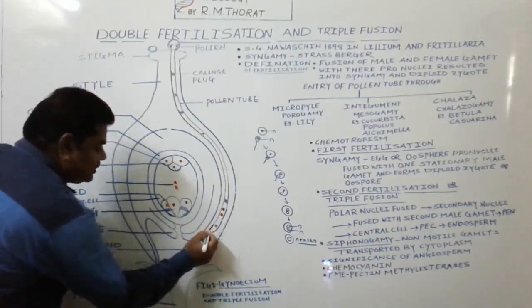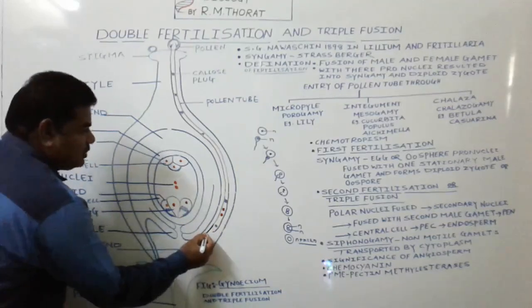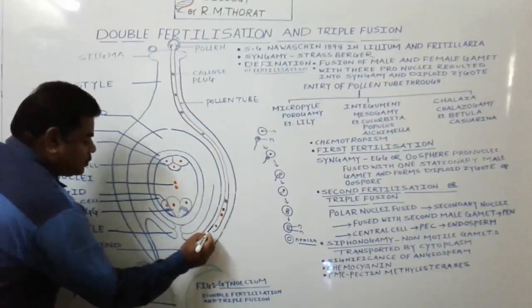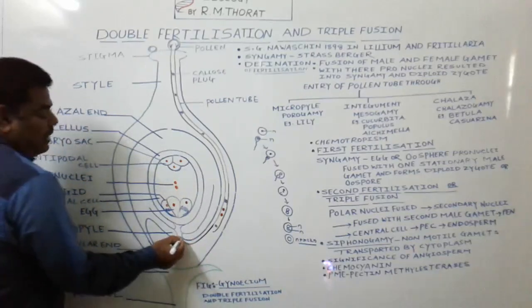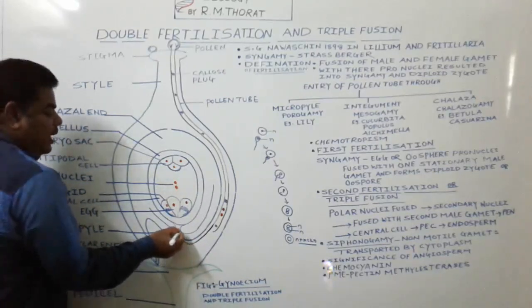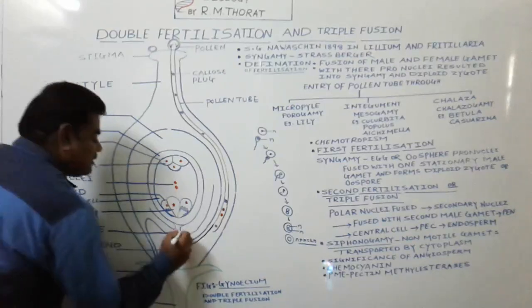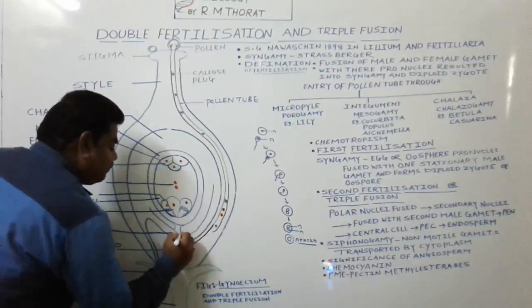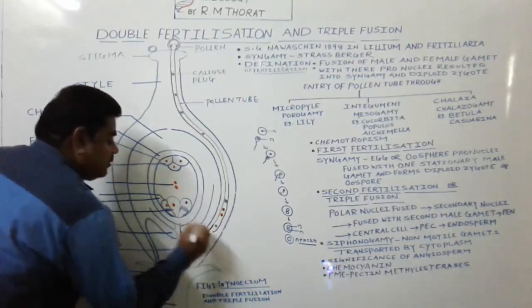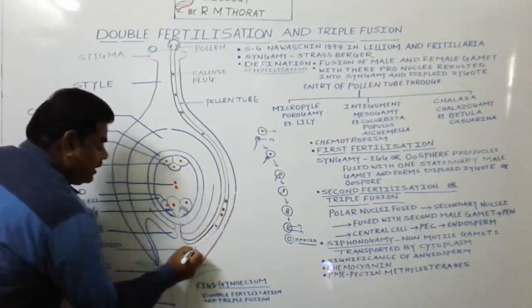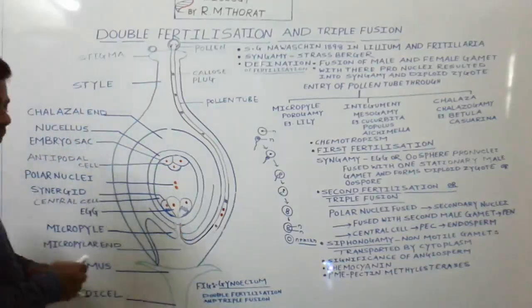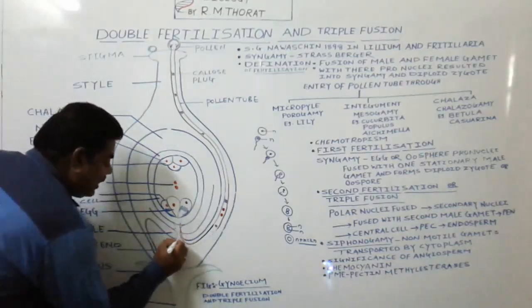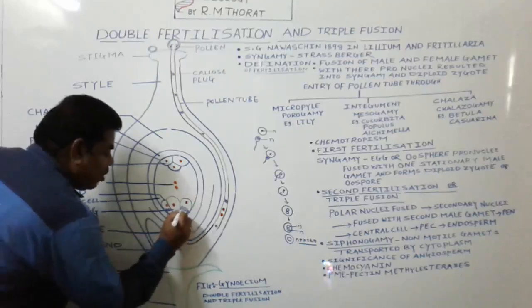Due to this chemotropism process, the pollen tube moves and reaches the micropyle, and then it enters through the micropyle, because the concentration of PME increases here and the pollen tube is guided by those chemicals, and ultimately this pollen tube now enters through this small pore. That small pore we call the micropyle, and now this pollen tube enters one of the